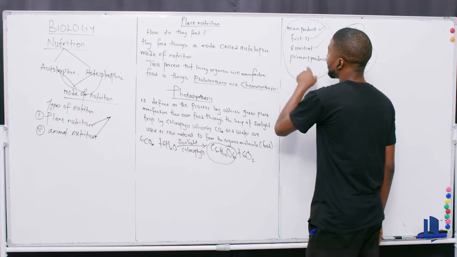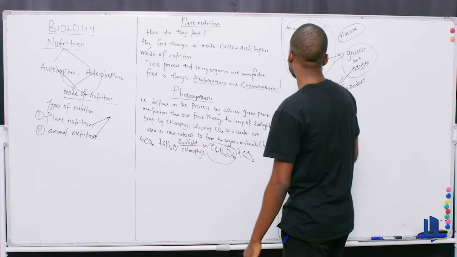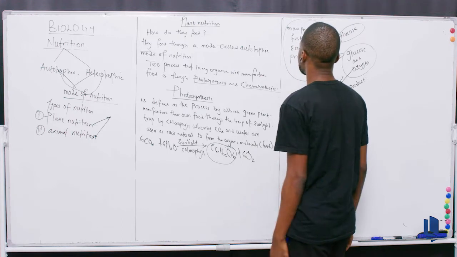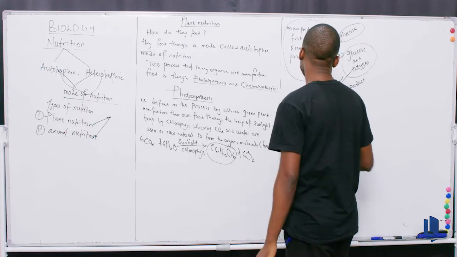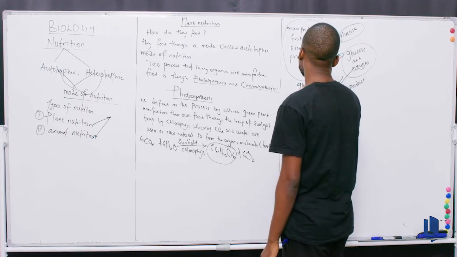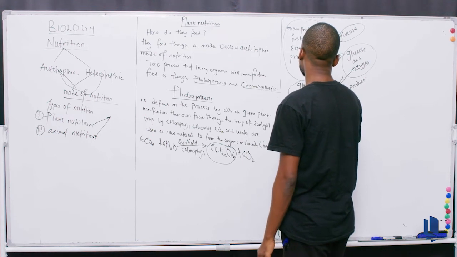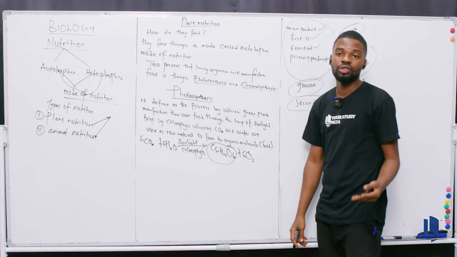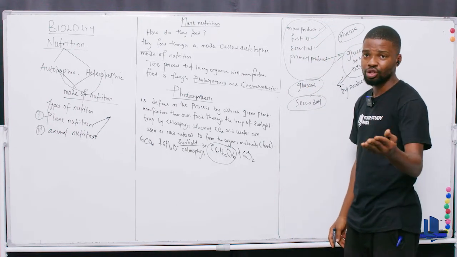But now, when they are done with that with you, they will now ask you, okay, if you tell us that the first product, the essential product, your main product is glucose, then what is the secondary product? You made them understand that, well, you guys can't fool me. I understand what you're trying to tell me.